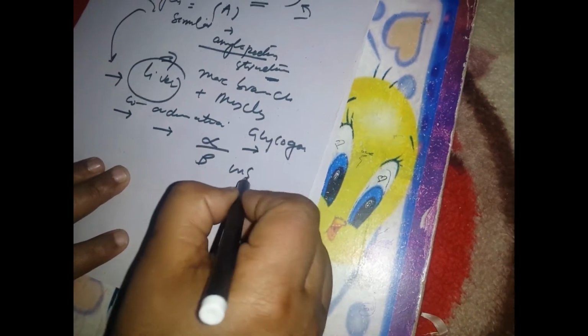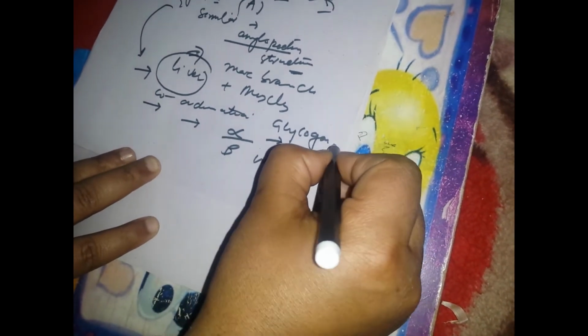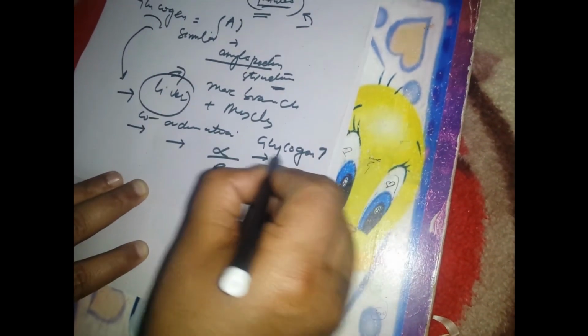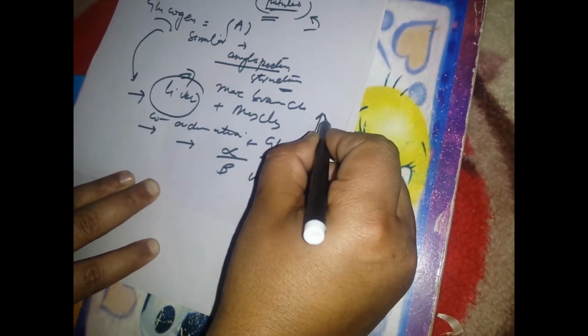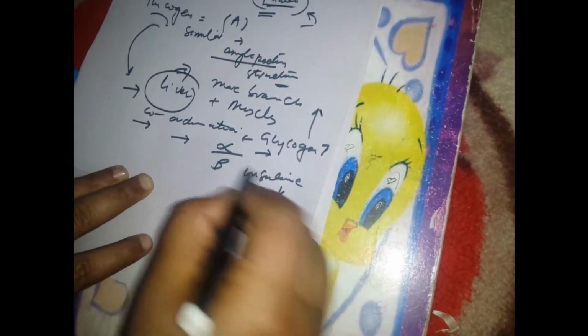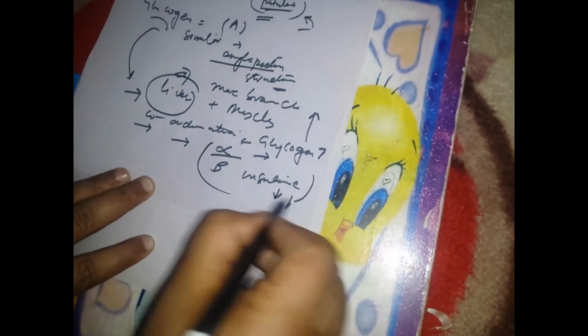Glucagon is produced by the alpha cells of the pancreas, and beta cells produce insulin. When you have forgotten your breakfast, glucagon converts glycogen into glucose, and that increases your blood glucose. Insulin is going to decrease the glucose level. Wow, this is very, very important.